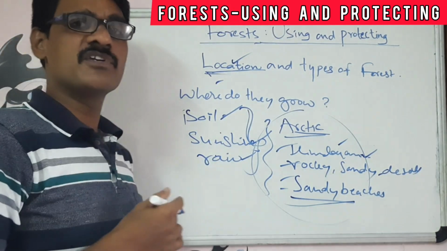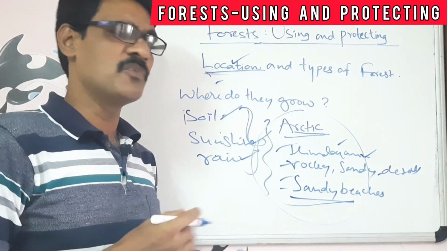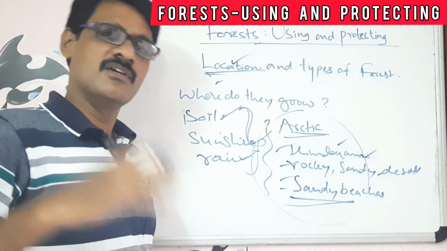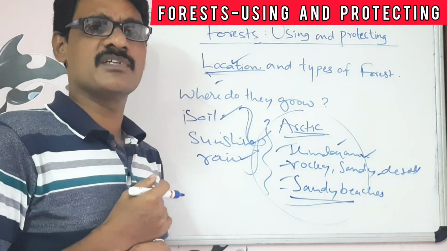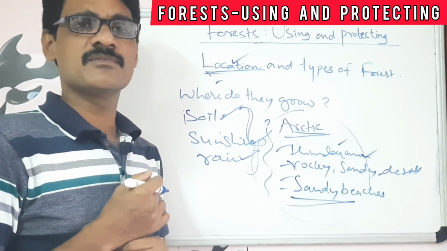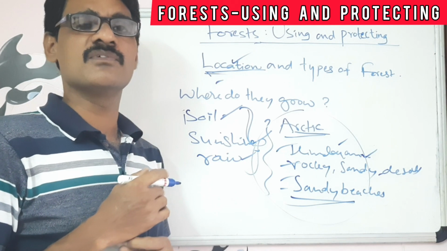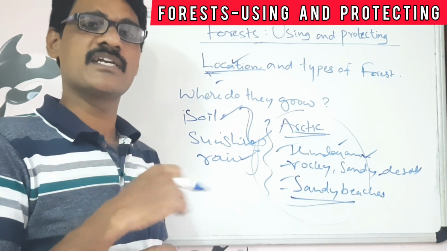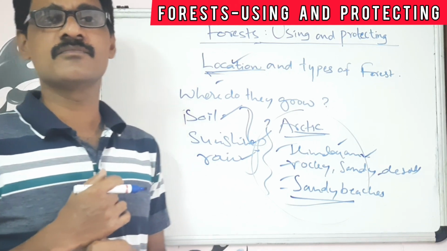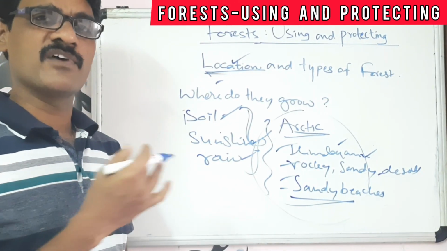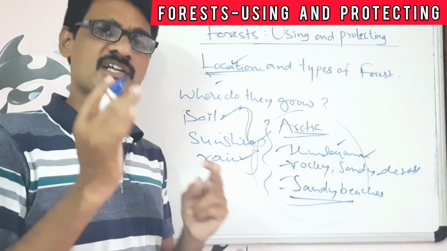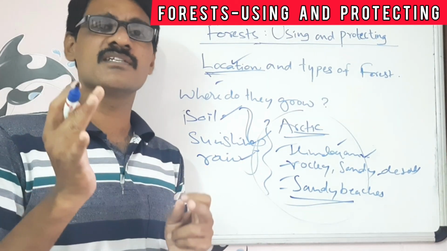By the beginning of the 20th century, people settled in villages and towns, and they started using the forest resources for their livelihood and for commercial purposes, for industries, for mining, for plantations, like that. So the forests were cut down. Now we can see forest only in small locations.